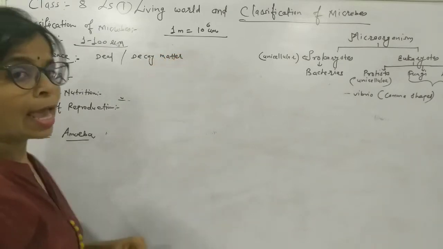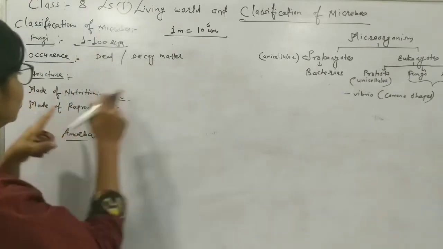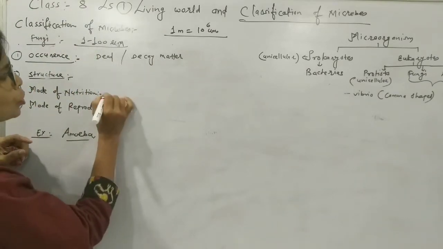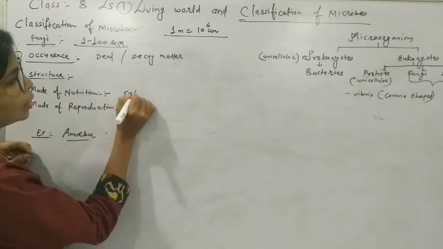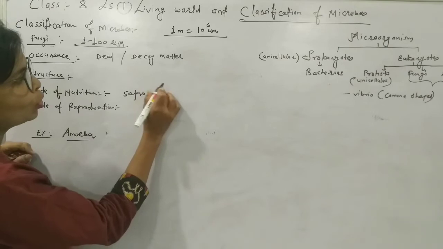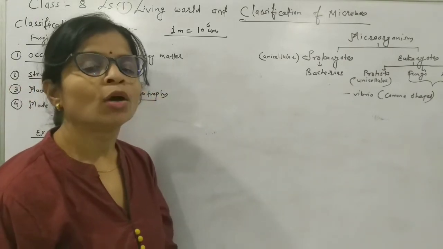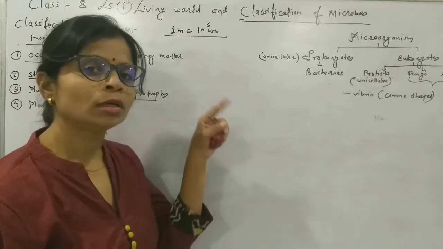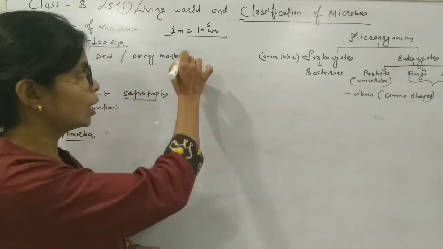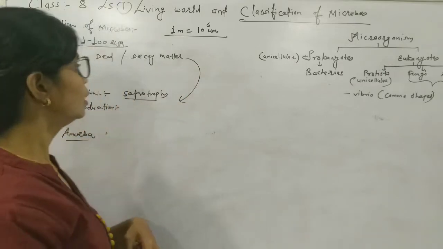In the mode of nutrition, they are saprotrophs. Saprotrophs means those who depend on dead or decay organisms. Simply two points we can make about the structure.